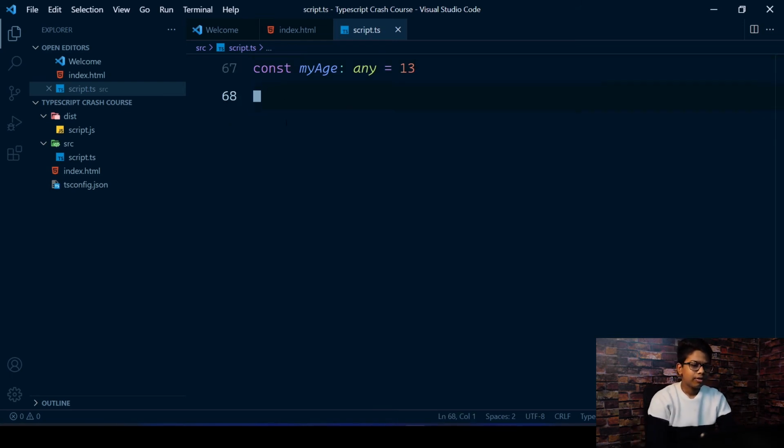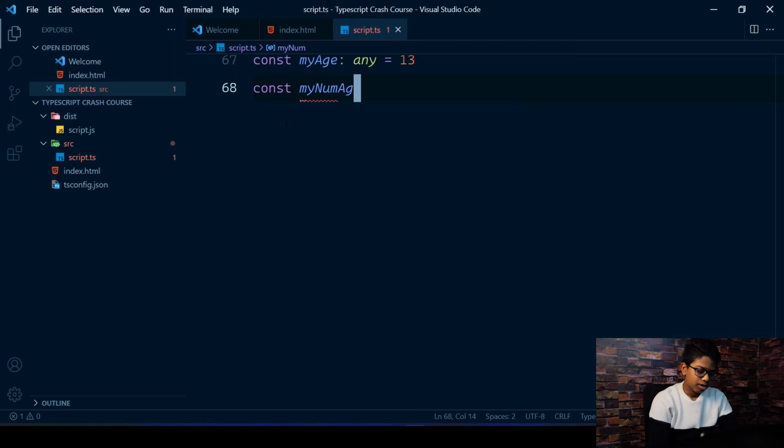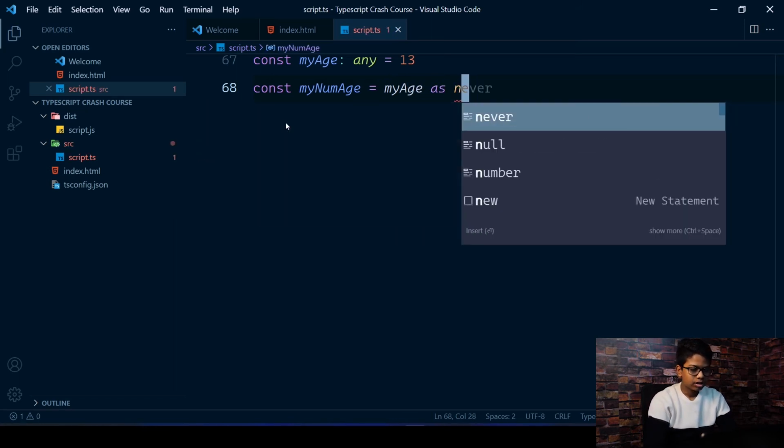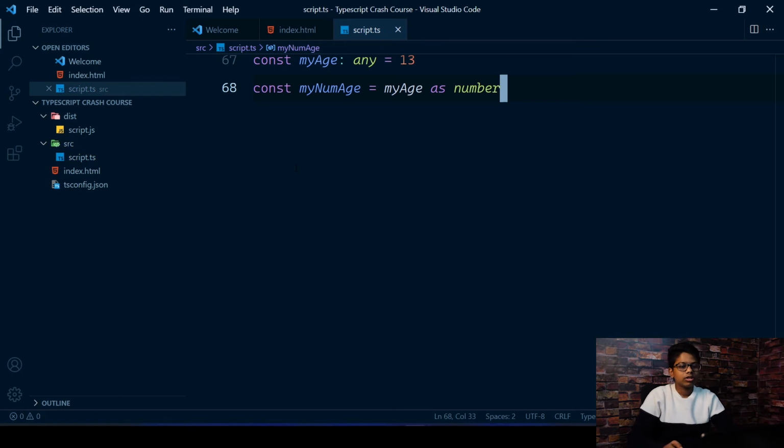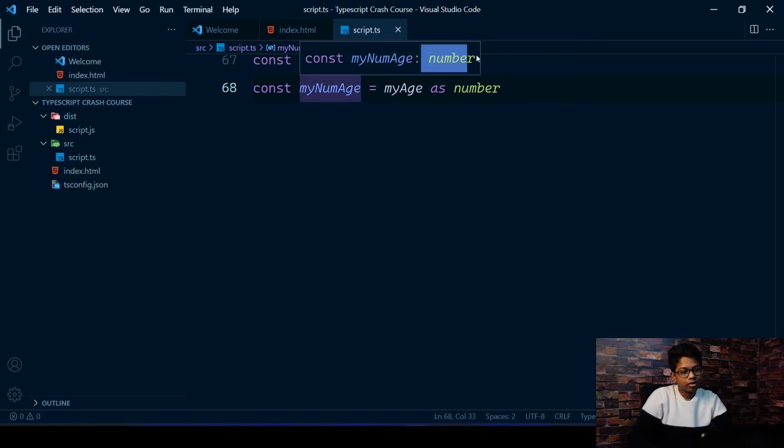And if you want to, for example, make this a number, you would do const myNumAge. To make it of type number, you would do myAge as number. This will convert this into a number. If you hover over this, you will see that it's a number. This is still any, but this is a number.